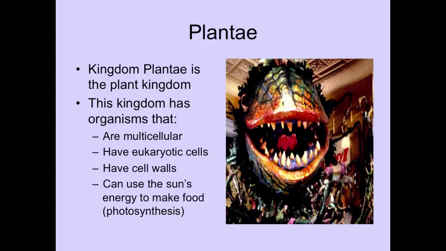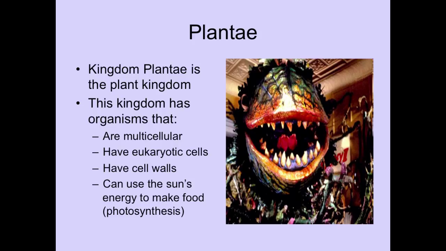Then let's talk about Plantae. Kingdom Plantae is the plant kingdom. This kingdom is organized by different characteristics. Again, they are all multicellular. They all have eukaryotic cells, but however, these cells have a cell wall.